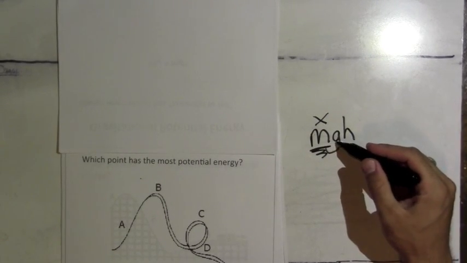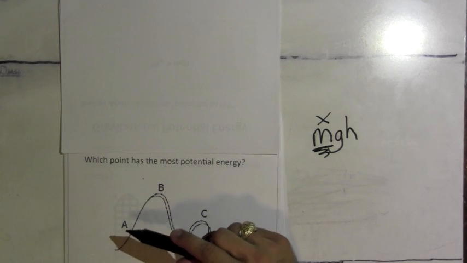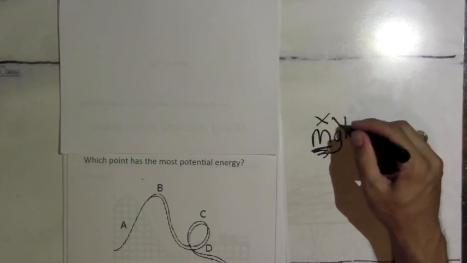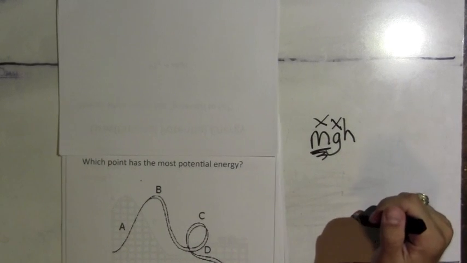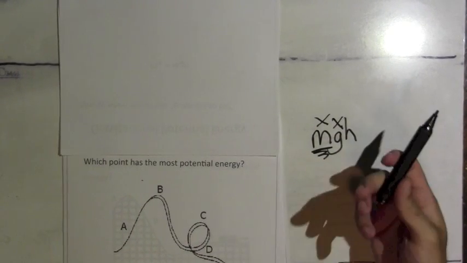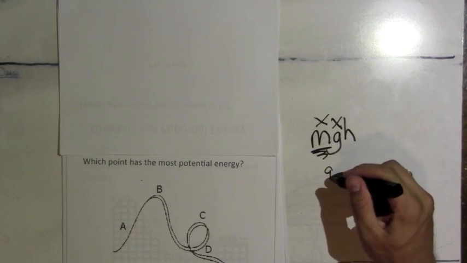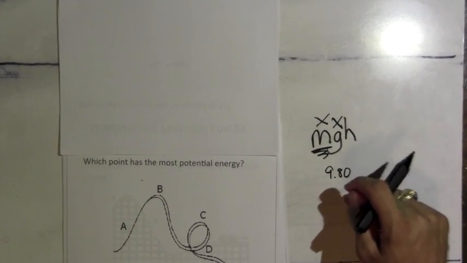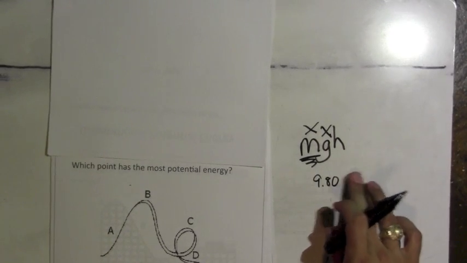We also know that the gravity is not going to change significantly. It is true that the further you get away from the surface of the Earth, the less gravity is, but that's a very insignificant number when we're talking about roller coasters. So if you take an example, if you're at sea level and if you're at the top of Mount Everest, the difference in gravity is less than 1/100 of 1 decimal. So it's a very small value, so we can assume that the G value is actually the same.